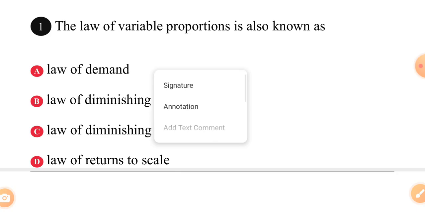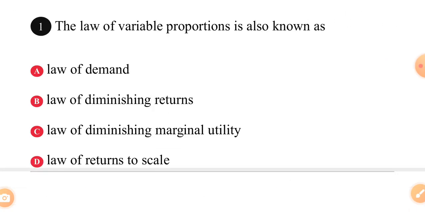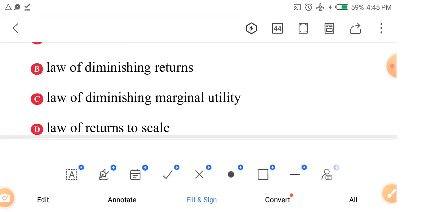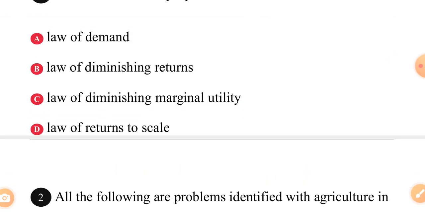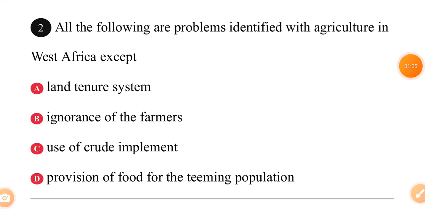Of course, the answer is B. The law of variable proportions is also known as the law of diminishing returns. That is why I encourage you to read up everything you can about demand and supply and utility, including calculations involved. Okay? We now proceed.